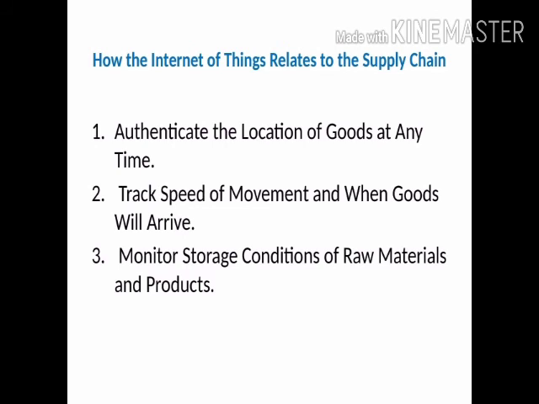The device may trigger an alarm if a certain threshold is breached. This makes it much easier to track the quality of the goods through the supply chain and to reduce spoilage. So these are the three basic concepts which relate the supply chain with the help of IoT devices.